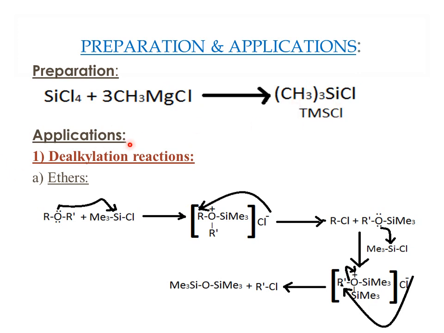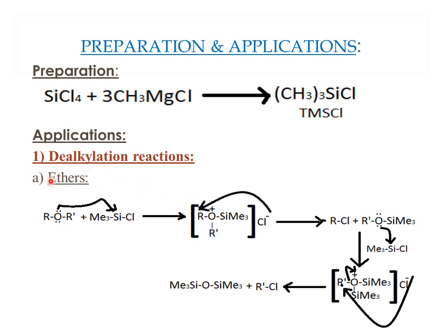And then moving on to application, you have the dealkylation reaction. What do you mean by dealkylation reaction? The word 'de' only says that it is the removal of the alkyl groups in the reaction. When it is attached to some functional groups, you remove the respective alkyl substituents. For example, if you take ethers or epoxides and so on.